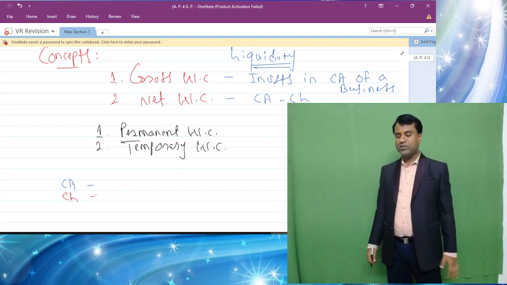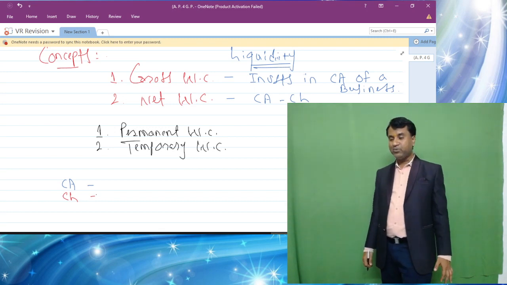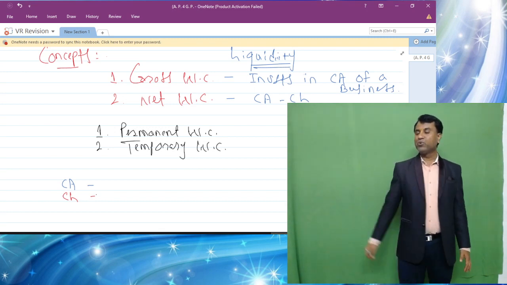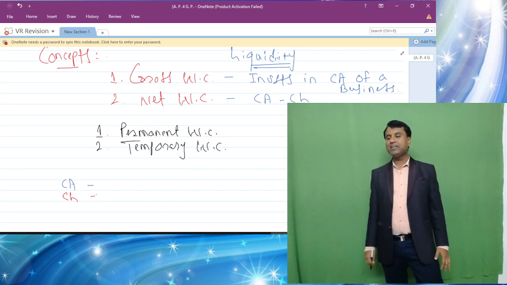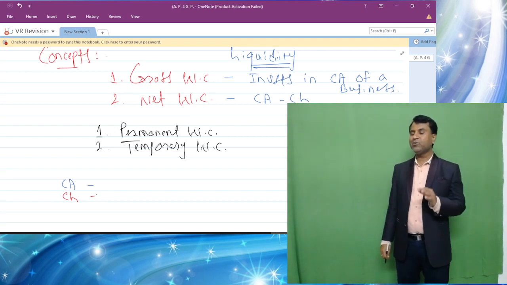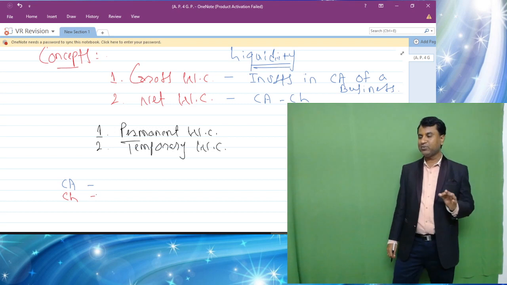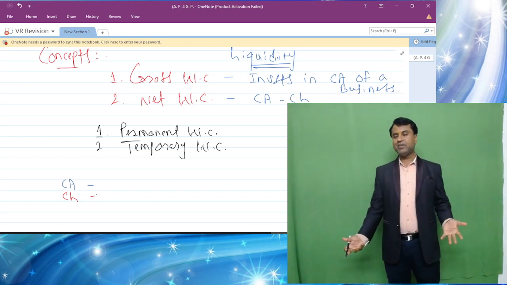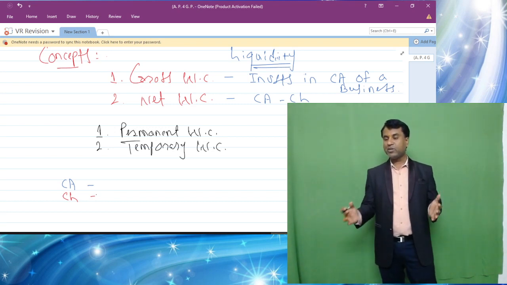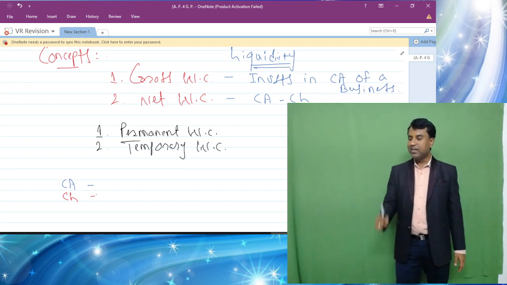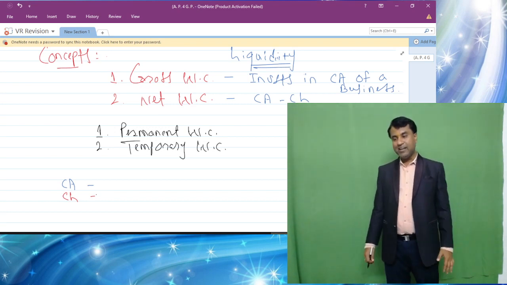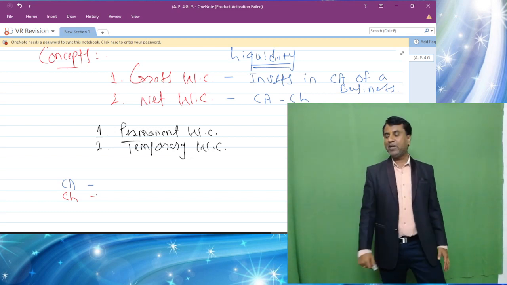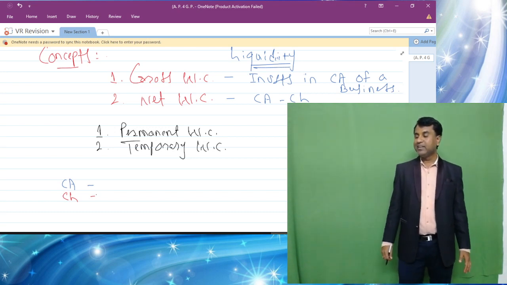Now I'll just not touch permanent working capital and temporary working capital. We are rather going to focus on gross working capital and net working capital. So gross, I told you that gross working capital is nothing but only investment into current assets of a business. When we are talking about net working capital, students, net working capital is nothing but difference between current assets and current liabilities of a business. I just explained what is current assets and what is current liabilities.